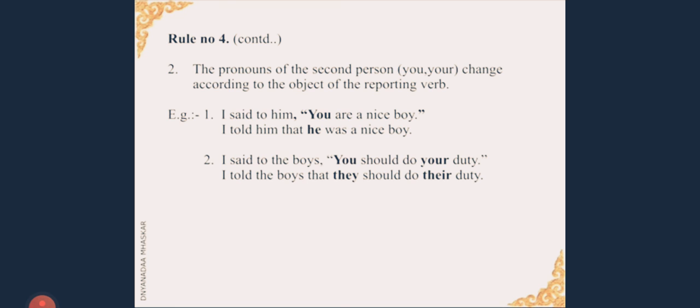"You are a nice boy." I told him that he was a nice boy. Now him is masculine gender and hence we began the sentence with he, which is again masculine. Let us see the second example. I said to the boys, it's plural, "You should do your duty." I told the boys that they should do their duty. Now what have we done? We have used the pronoun they, which is appropriate for the object, which is in plural form.